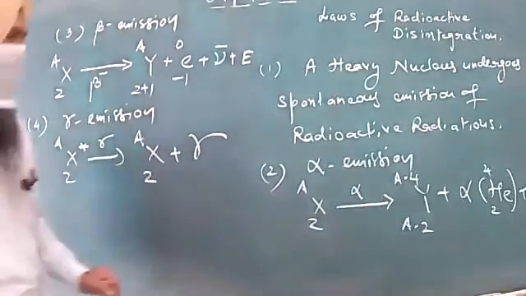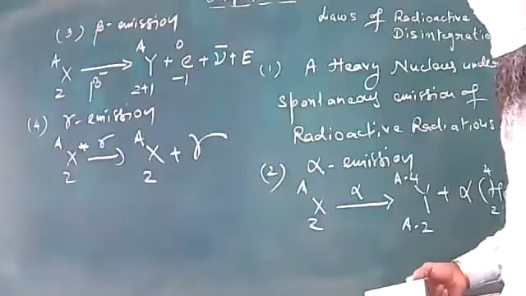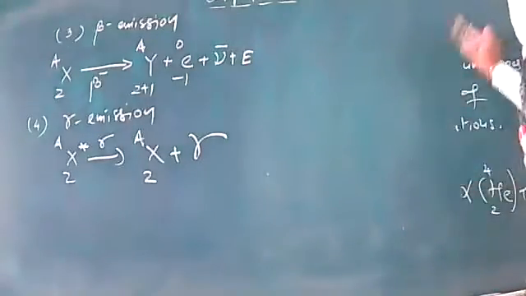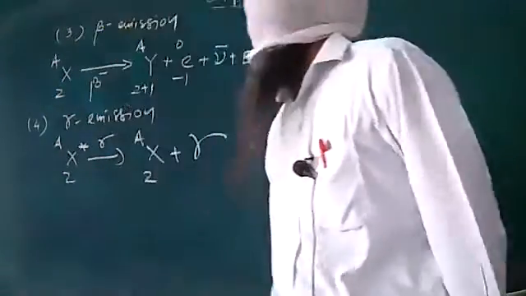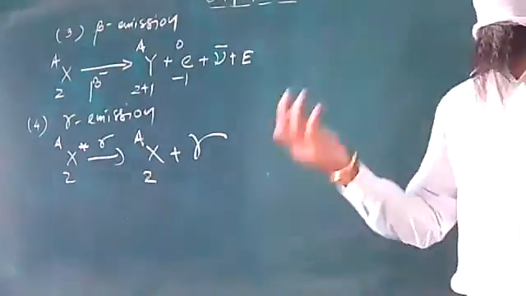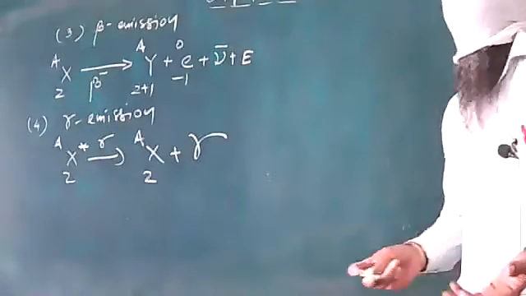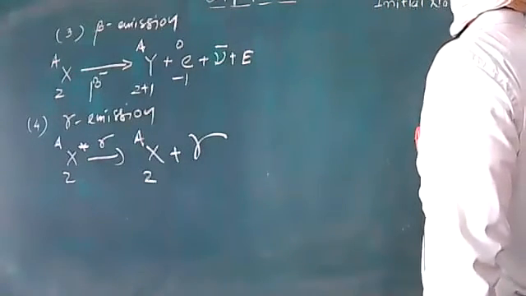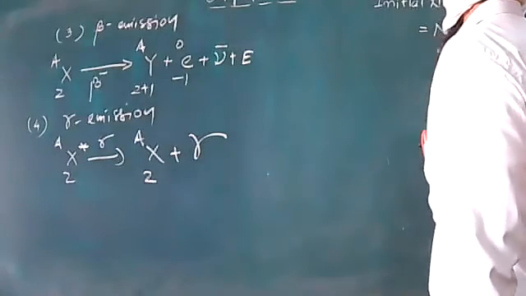Our last law is about radioactive disintegration or radioactive decay. Imagine that initially the number of nuclei present, nuclei will be present only if the atoms are present. Imagine that the initial number of atoms in the radioactive sample is equal to N naught.